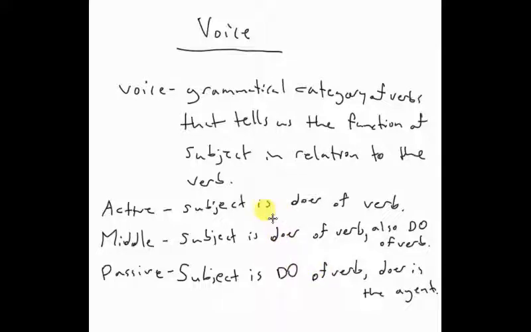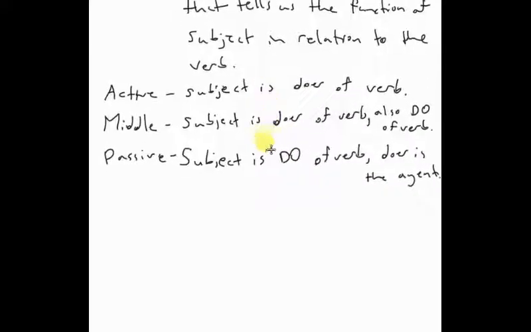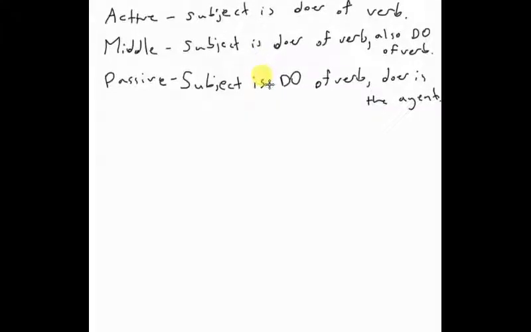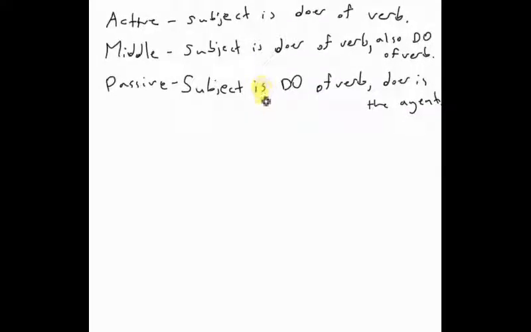Let's give examples of all of these. And we'll see all of this in great detail when we cover all these things. So, in the active voice, we can say John sees the girl.